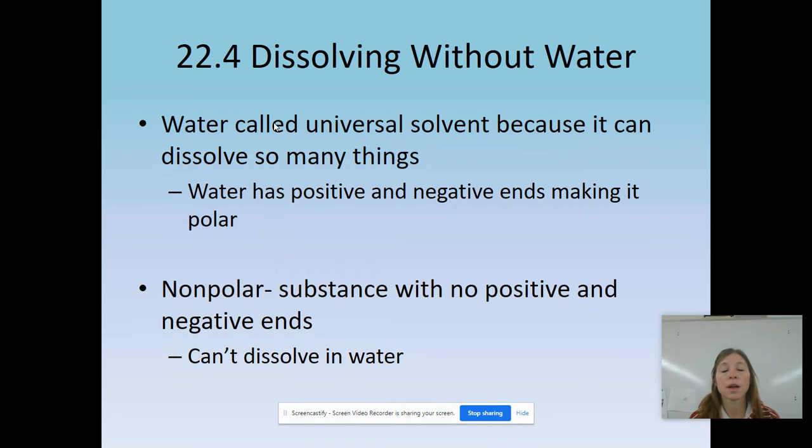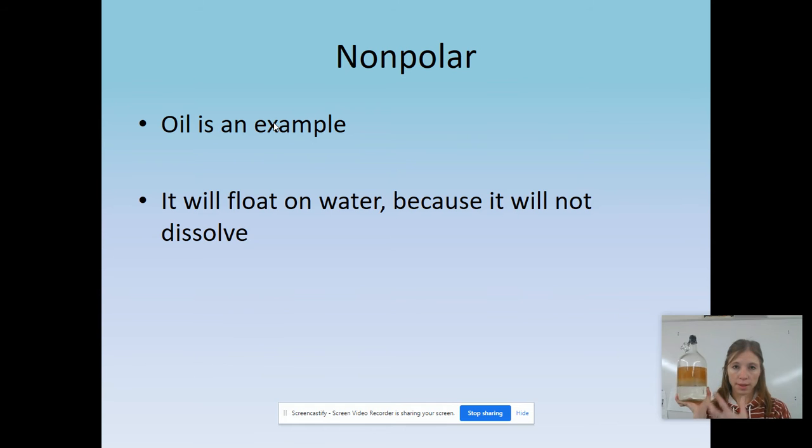It can dissolve anything that is polar. So polar substances would dissolve in water. Things that would not dissolve in water would be called nonpolar. The best example is oil. If you remember this thing that's been sitting on my desk, this is nonpolar and polar substances. Polar, water, at the poles, and oil, nonpolar, will not mix because they are two different things. So anything that is nonpolar is not going to dissolve in water because it doesn't have the same ends on the molecule. Like I said, oil is the example.